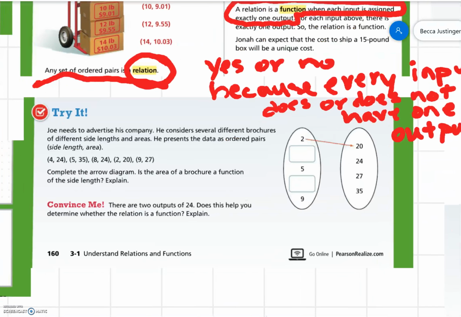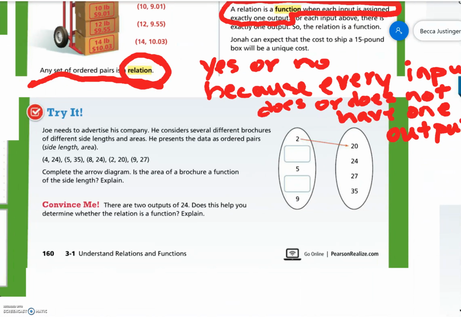Let's try it. Joe needs to advertise his company. He considers several different brochures of different side lengths and areas. He presents the data as ordered pairs, side length and area. So this is the input, or the X value, and this is the output, or the Y value. So we can see here 2 draws an arrow to 20. That's already taken care of.